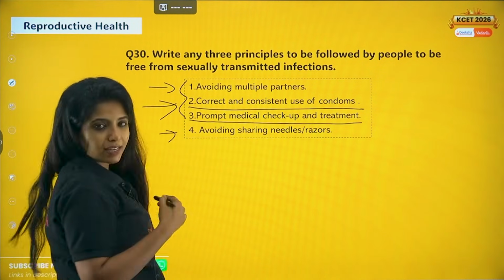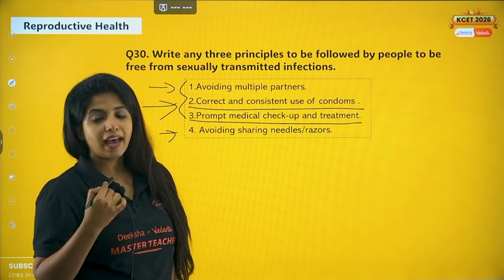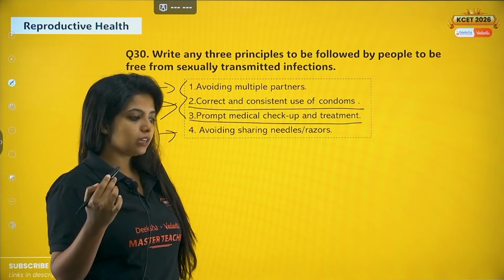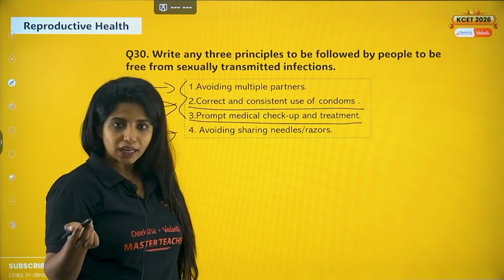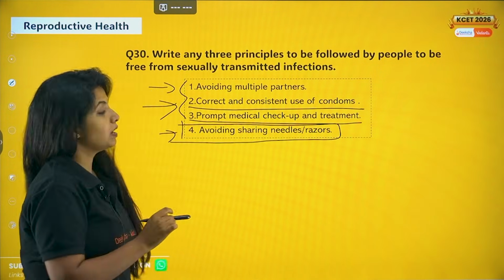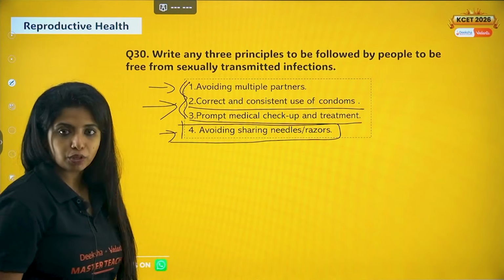The 4th one is an extra thing, avoiding sharing needles and razors. So not all sexually transmitted diseases, my dear children, are necessarily transferred through blood, which is why this is an extra point. This can be put down, but majorly it's these 3 points that you should be putting up. Okay?